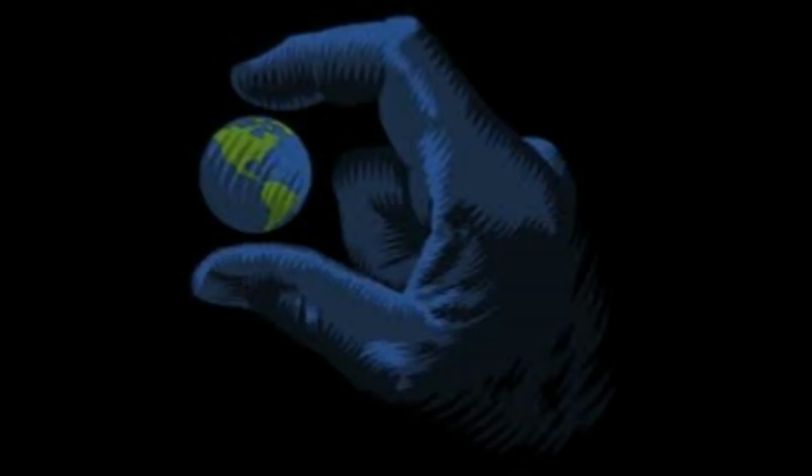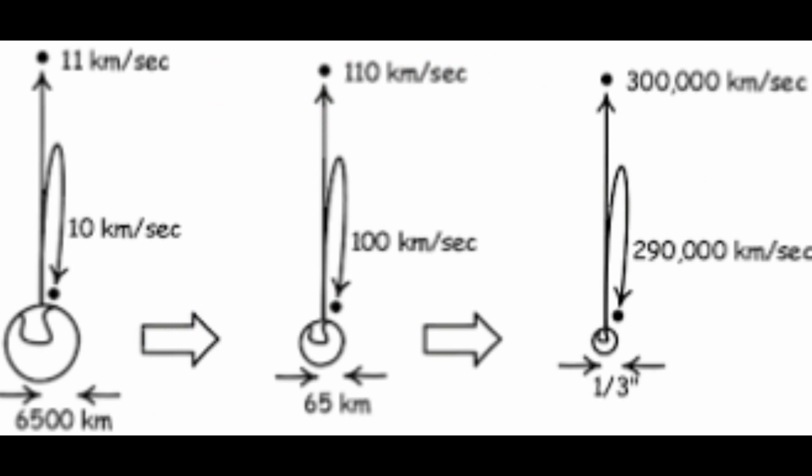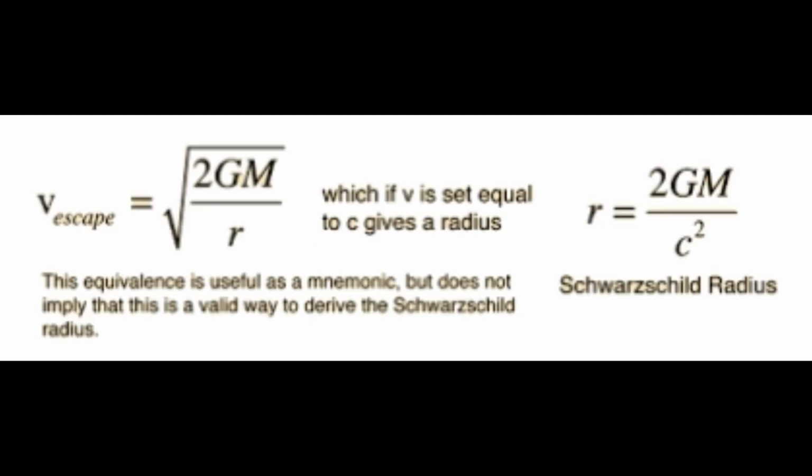He used Newtonian theory of gravity and found out that the escape velocity increases as the volume decreases. So the radius of the planet after crushing, at which the escape velocity becomes the speed of light, is called the Schwarzschild radius. He then formulated it as r = 2GM/c², where c is the speed of light.